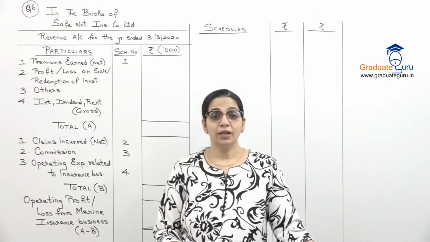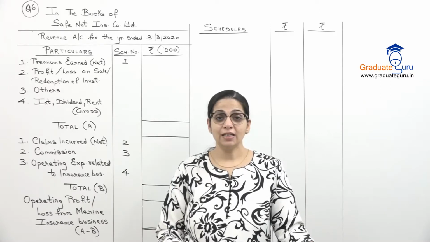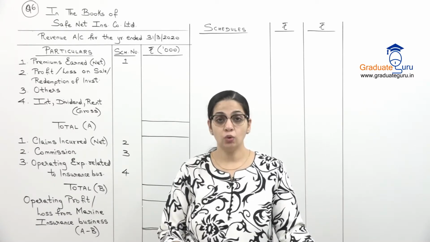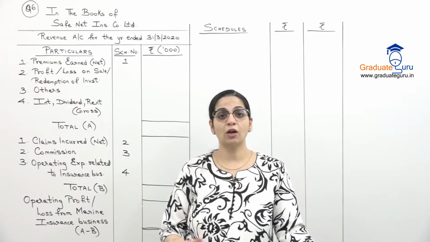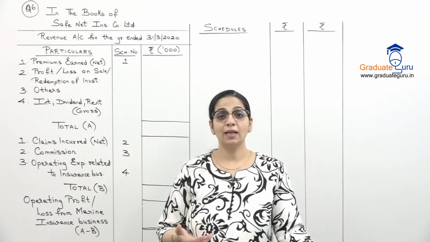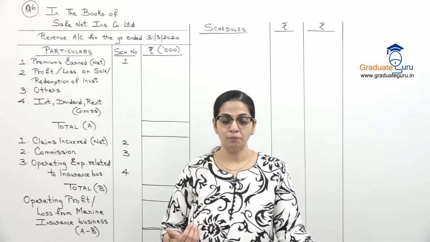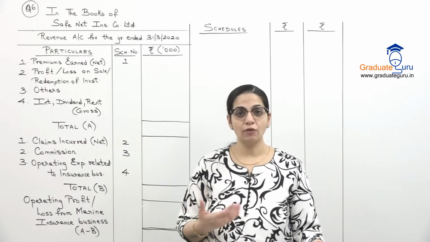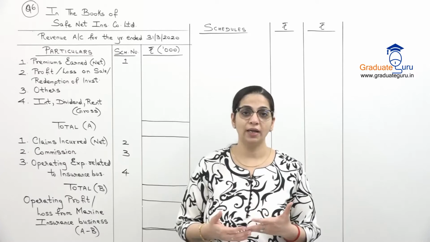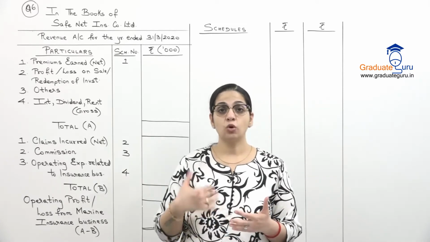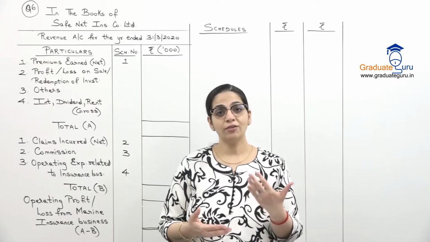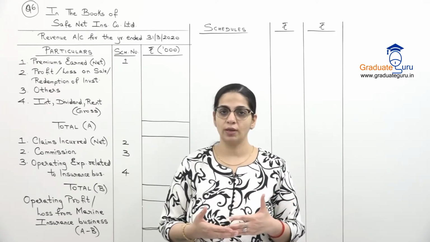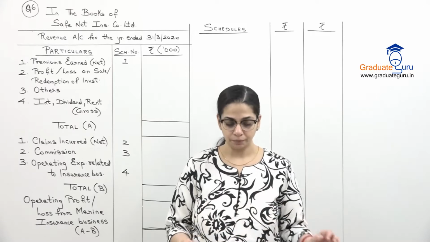Then we have dividend income, legal expenses, and they have said including 18,000 in respect of claims. So this is the cost of claims which will be included in our claims schedule. Legal expenses will definitely come as a part of our operating expense also. But the cost related to claims will go to the claims schedule, and the remaining legal expenses we will show in our operating expense schedule.